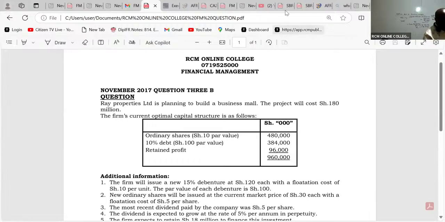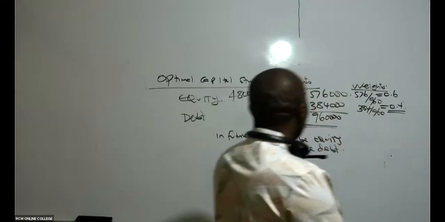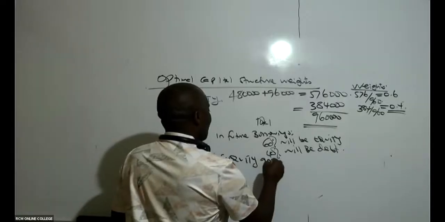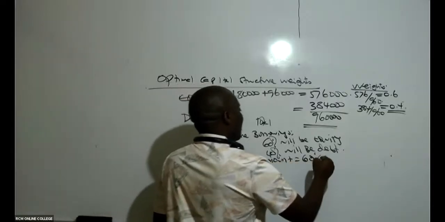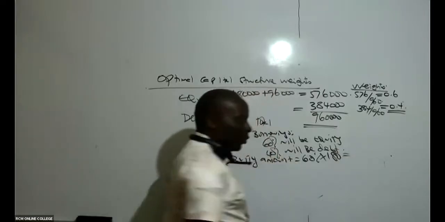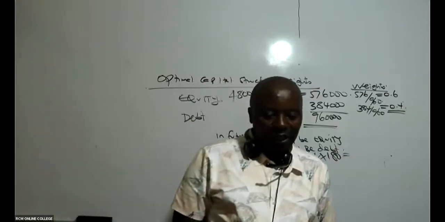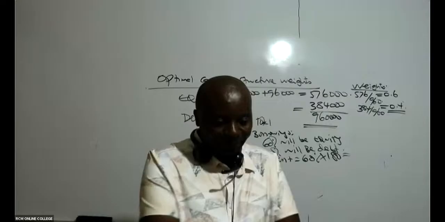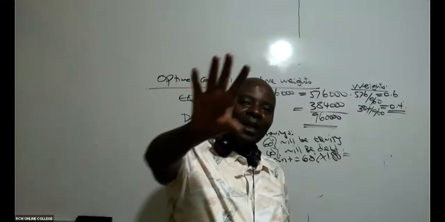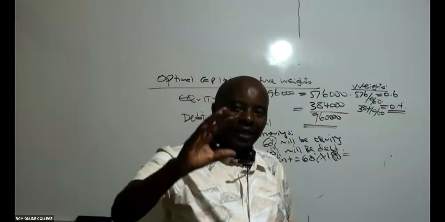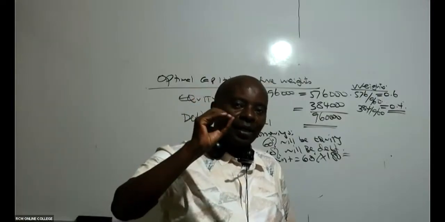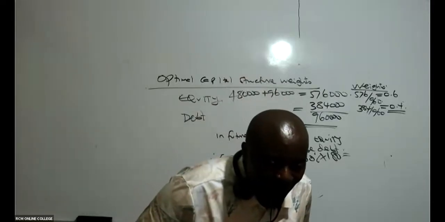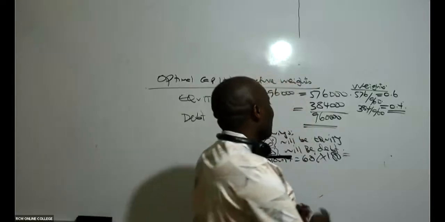So out of the 180 million, we know that 60% will be equity. Therefore, equity amount will be 60% of 180 million. So is there somebody who can give us this figure? 60% of 180 million, how much are we getting there? Because the mall they are planning to construct is 180. So out of this 180, how much should be equity? How much should be debt? So according to Margaret, it is 108 million. Yeah, thank you very much.